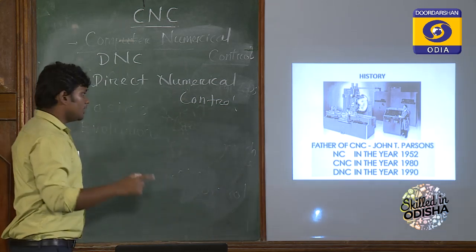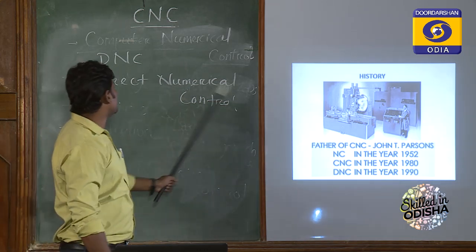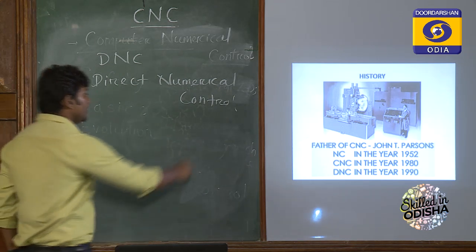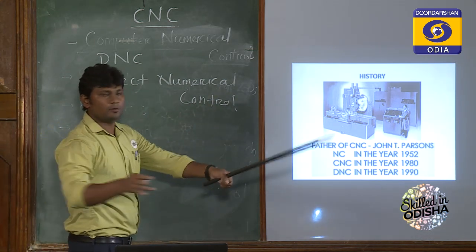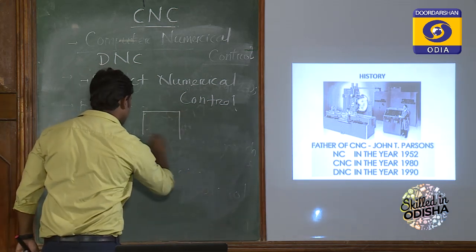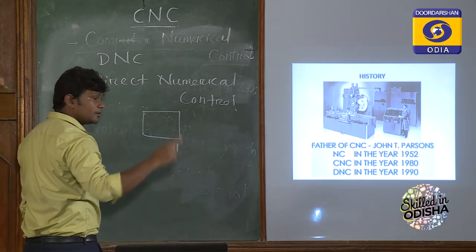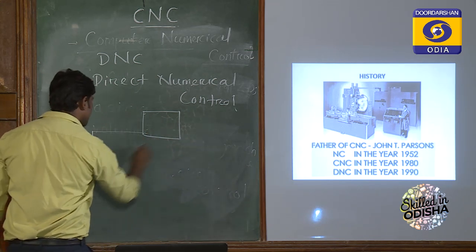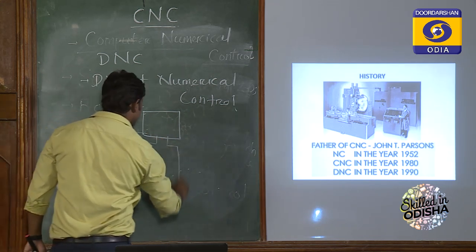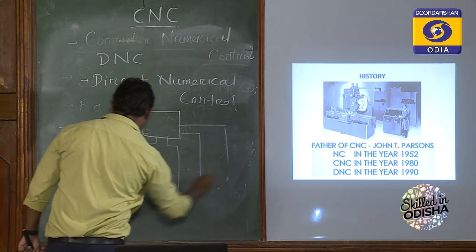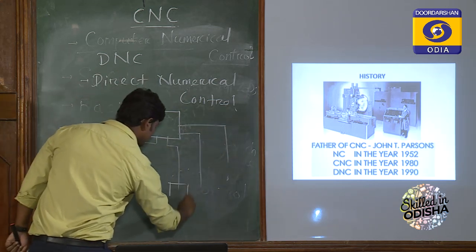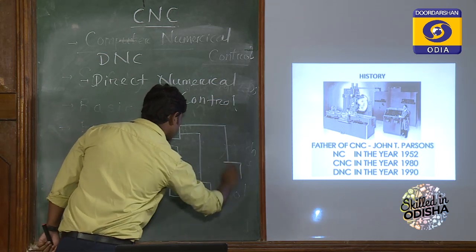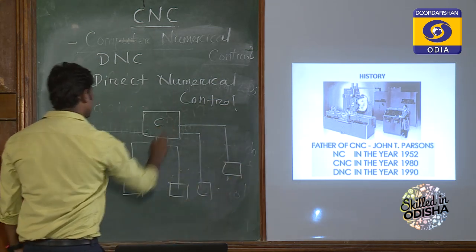Now, in the DNC or distributed numerical control or direct numerical control, a main computer will be there as a server, that you know. So what is the server computer? A main computer will be there, and those computers will be connected through wireless area network lines or RS-232 cables, and this one I will explain to you. This one is a computer.